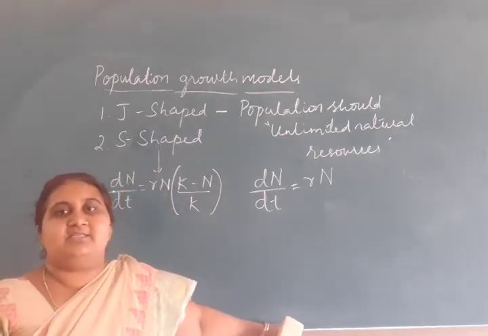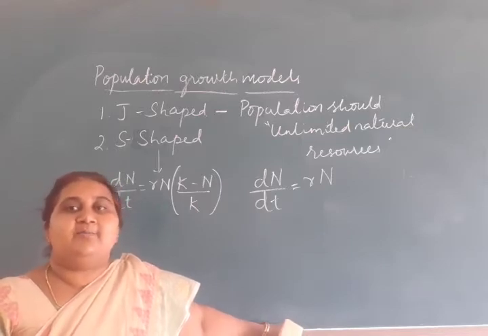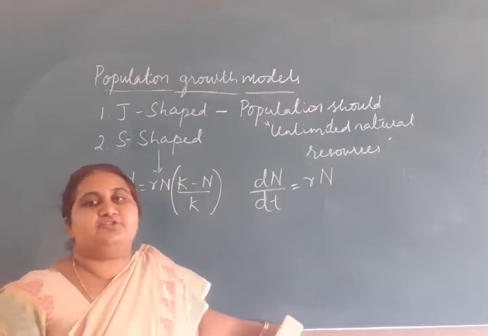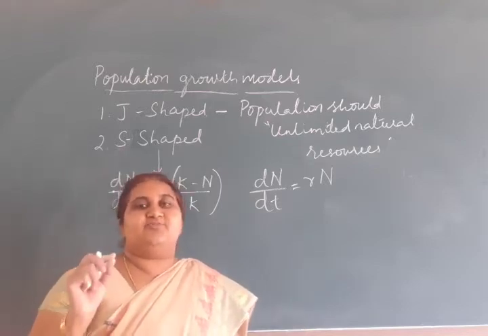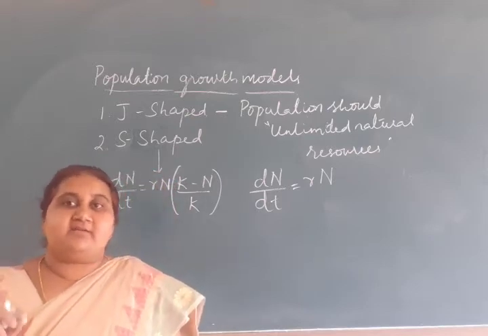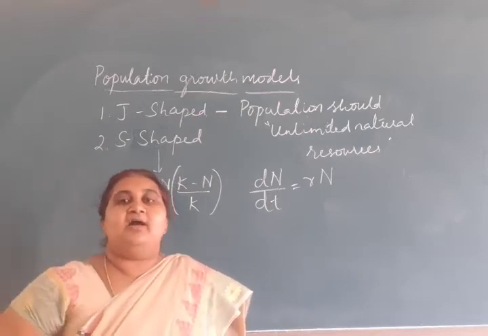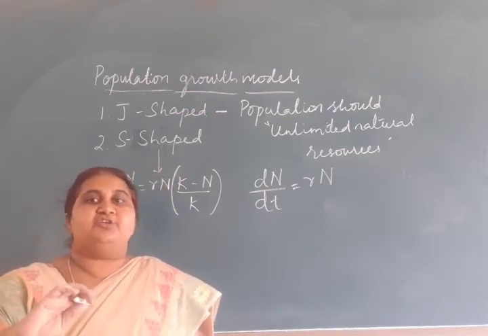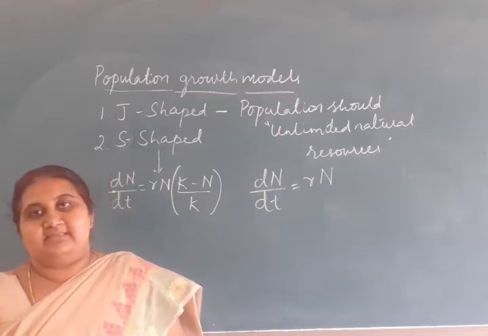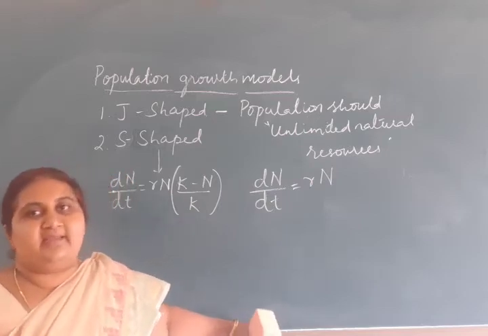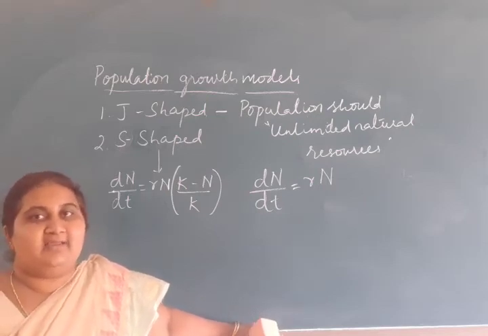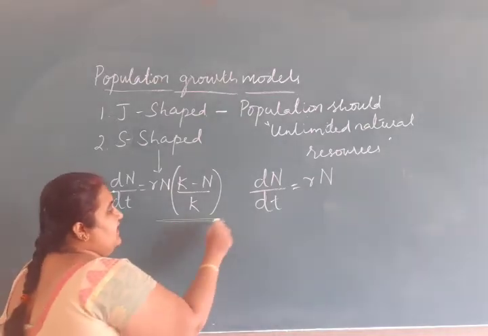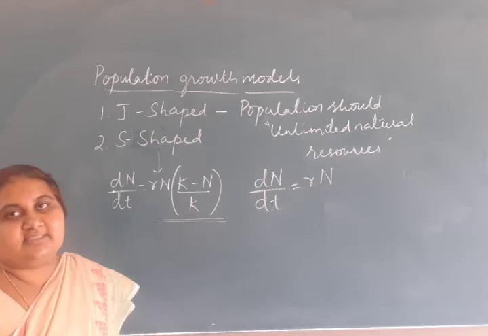Environmental resistance is the sum total of biotic and abiotic factors that do not allow a population to show an increase in its population size above the carrying capacity. This complete term is called environmental resistance.